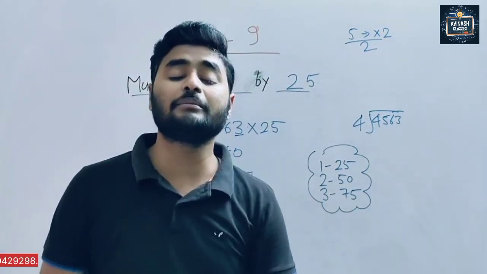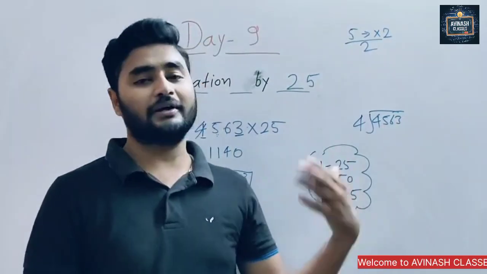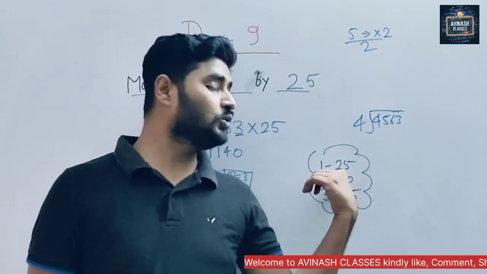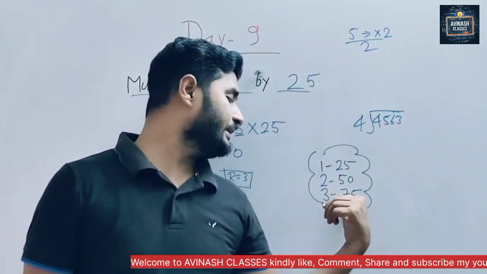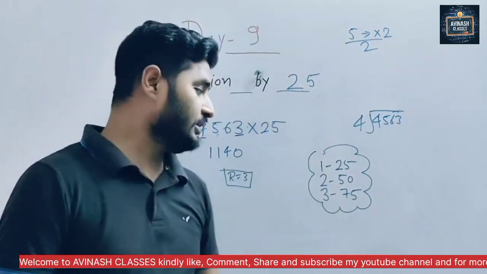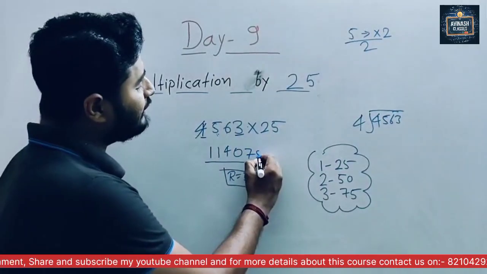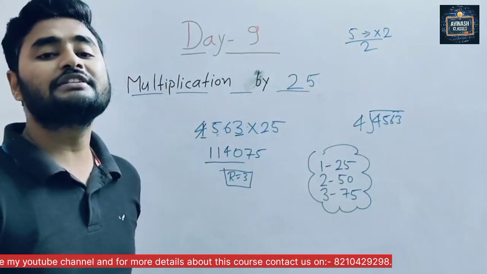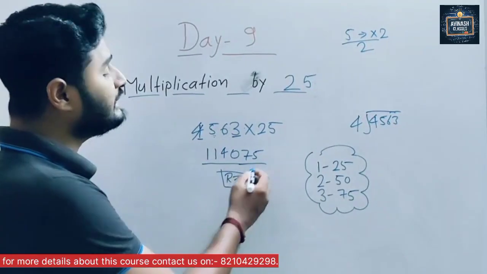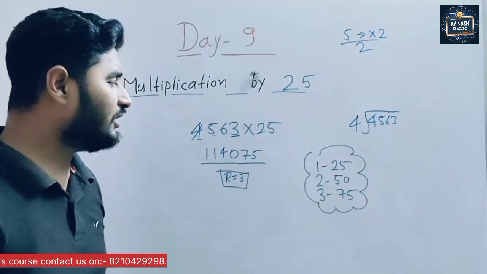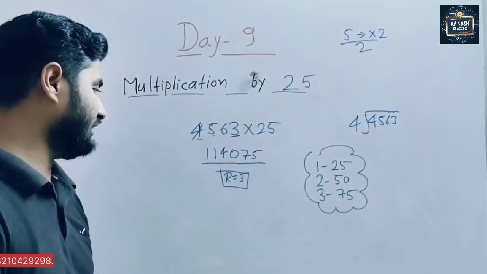So when it comes 1, what do we take? We take 25. When it comes 2, we take 50. When it comes 3, we take 75. So here we get remainder 3. So at the end what do we write here? 75. So this is our answer. Understand or not? Yes sir, very easy sir.